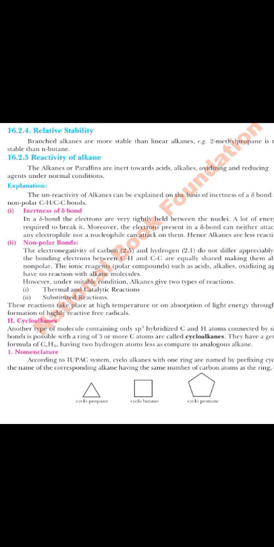There are two methyl groups attached, so we will name it as 1 comma. This comma is very important. So 1,2-dimethyl, because 2 methyls are there. Any methyl could be called 1, any could be called 2. Why? Because they are equidistant from the other carbons. When it comes to cyclohexane, 1,3-dimethylcyclohexane.